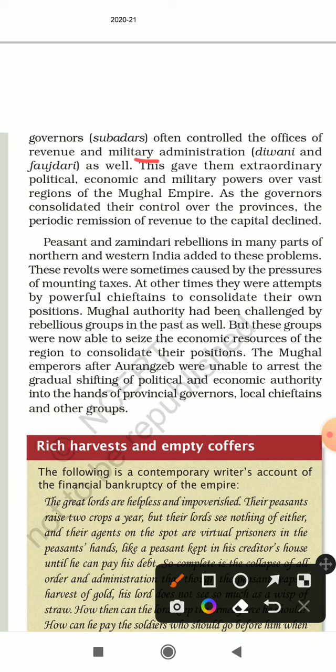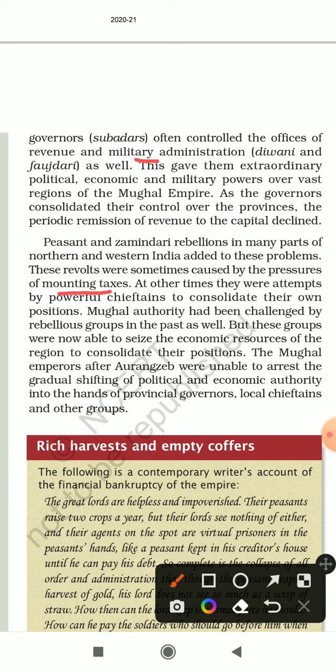Now, peasant and zamindari rebellions in many parts of northern and western India added to these problems. Another problem was that peasants were not happy, landowners were not happy. These revolts were sometimes caused by the pressures of mounting taxes. The pressure of paying taxes was very much.